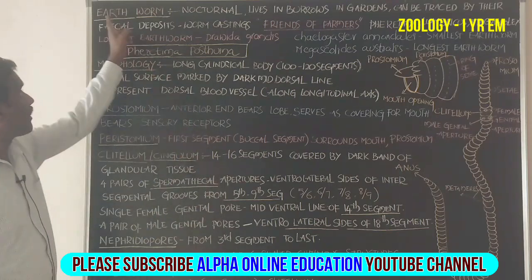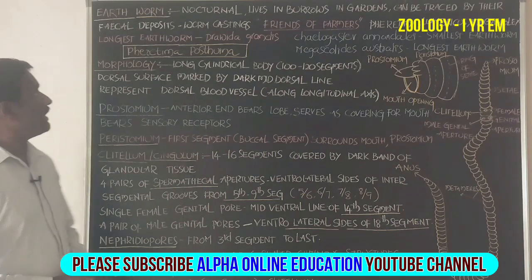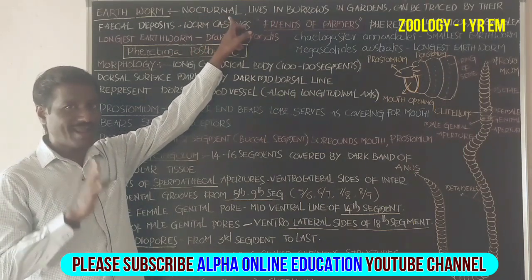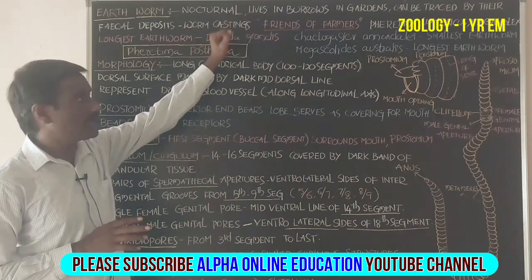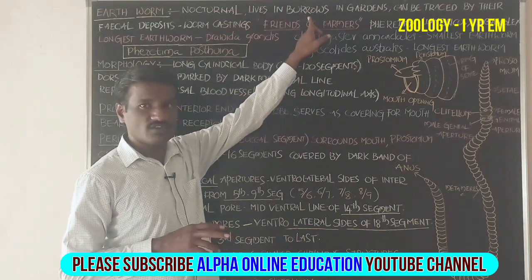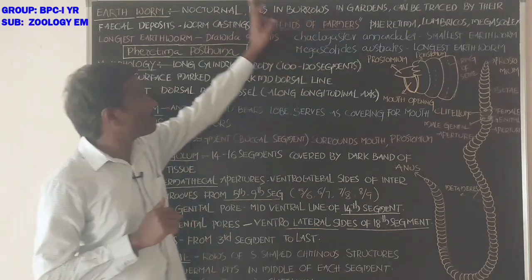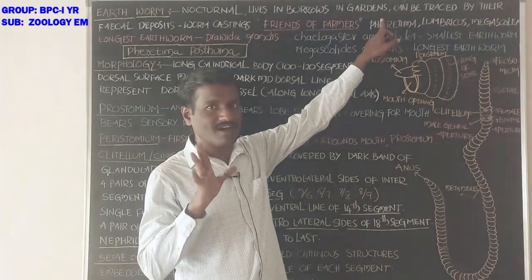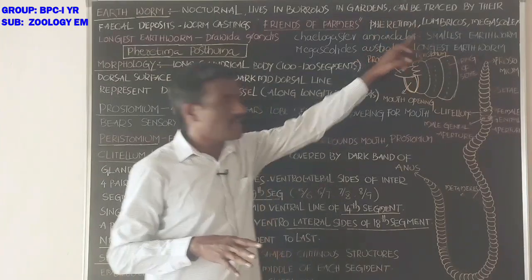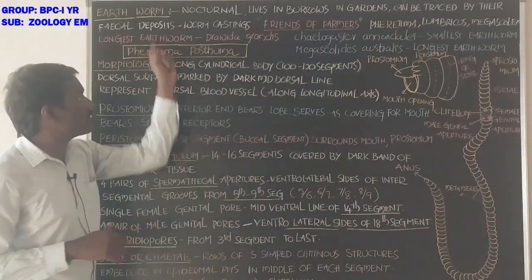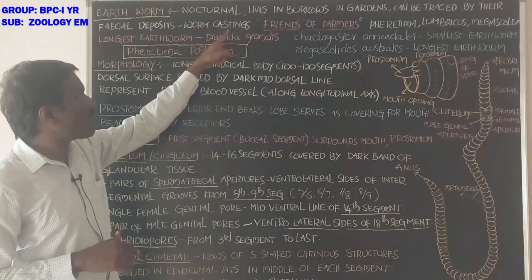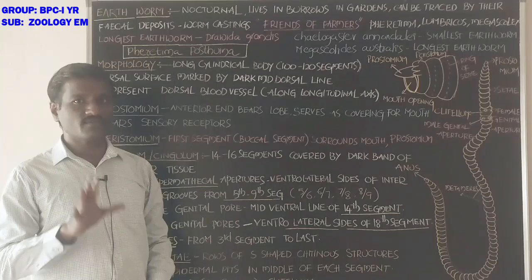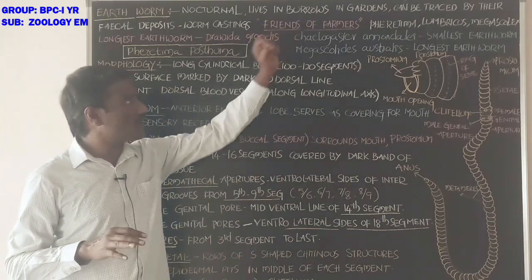Students, now about earthworm. Earthworm, it is nocturnal. Nocturnal means active during night time. It lives in burrows that are formed in the soil. Next, in the gardens, earthworms are traced or identified by their fecal deposits, that is called worm castings. Earthworms are also considered friends of the farmers.